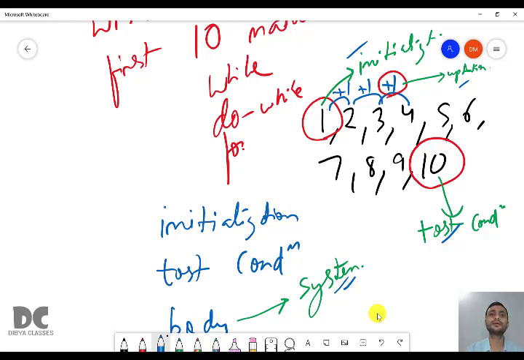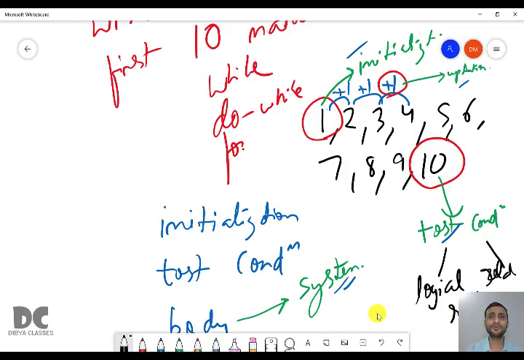Test condition means the same thing we had in if. In if also we had test condition. In if else ladder we had test condition. Similarly this is test condition. Means a test condition can be a logical or a relational statement or expression. It has to be a logical or relational expression.